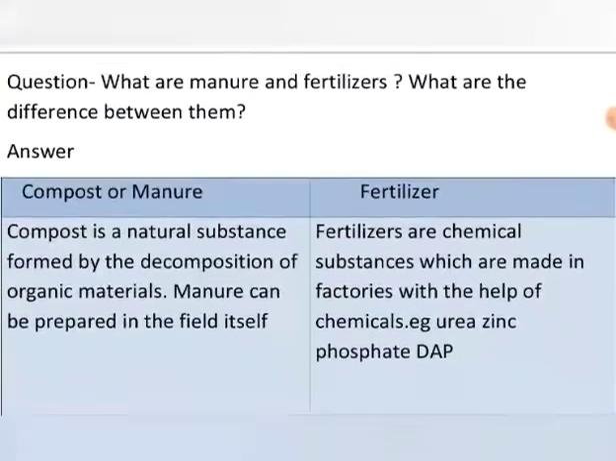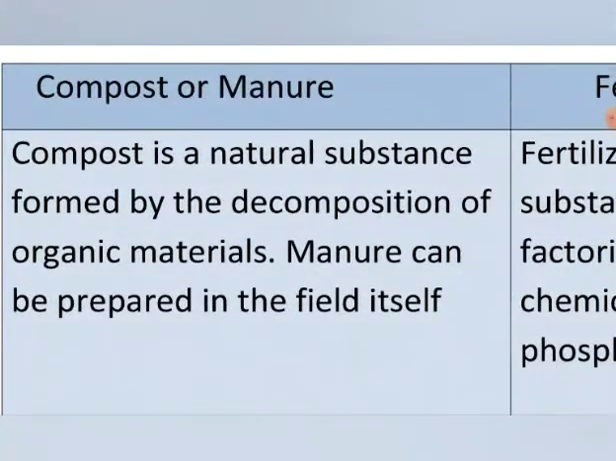As far as the definition of manure is concerned, let me once again tell you, manures are the natural substances which are formed by the decomposition of organic material. Means you can do this activity as well. You must be having some waste in your kitchen, the waste of vegetables, take it, or you may have some cattle nearby, take their dung and dig